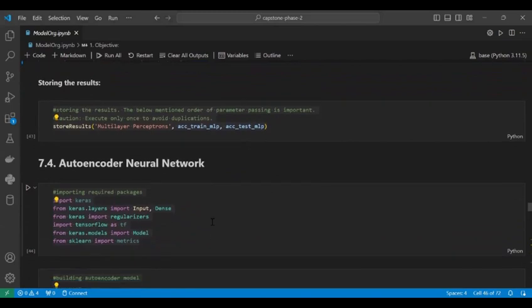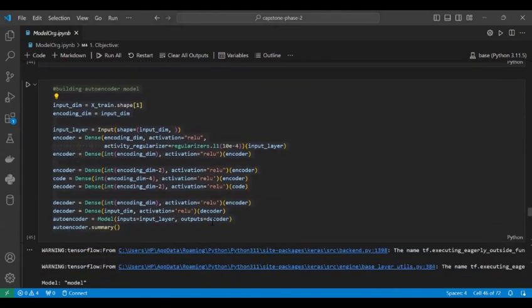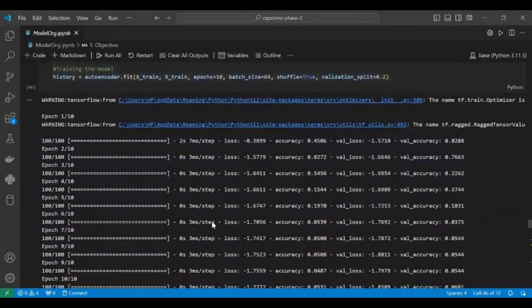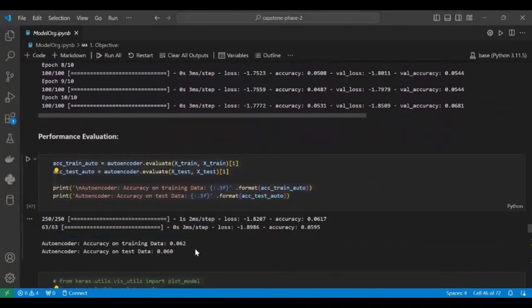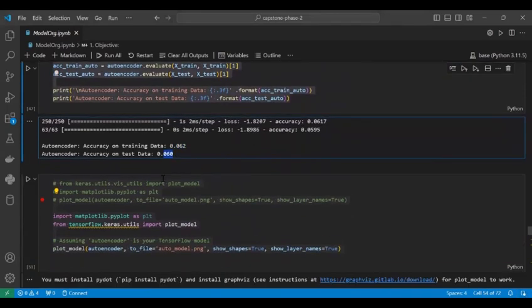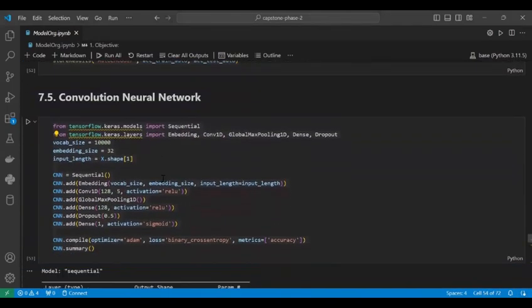After that, we will go for ANN, importing the required libraries, and then training the data and testing the data. After testing the data, here you can see the performance. We got a very low accuracy of 62% and 60%. After that, we store the data.